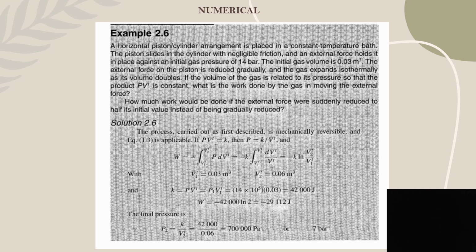Substituting K in this equation, we get K ln V2 by V1, which is equal to 42,000 ln 0.06 by 0.03, which is 42,000 ln 2. So we have the value of W, which is 29,112 joules.